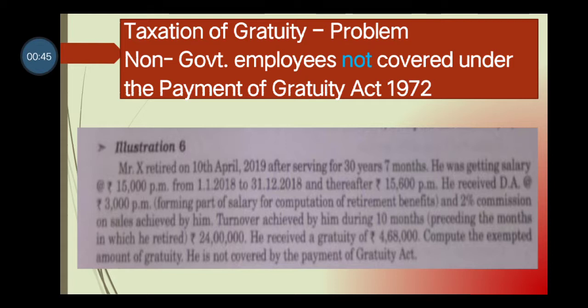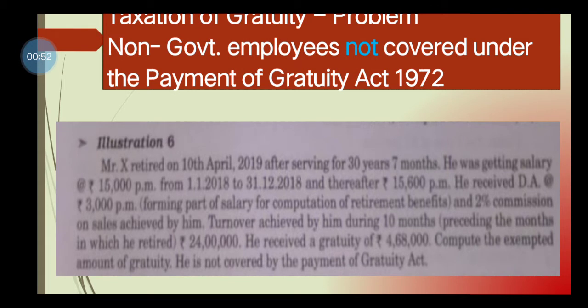The question is: Mr. X retired on 10th April 2019 after serving for 30 years and 7 months. He was getting a salary at the rate of Rs 15,000 per month from 1/1/2018 to 31/12/2018 and thereafter Rs 15,600 per month. He received DA at the rate of 3,000 per month, which forms part of salary for the computation of retirement benefits, and 2% commission on sales achieved by him.